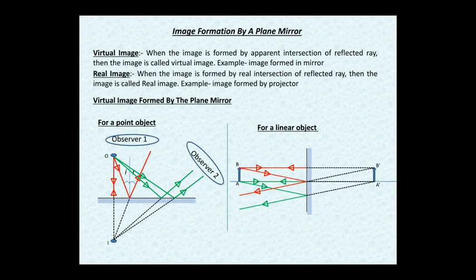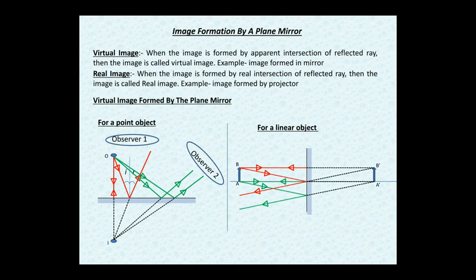So this is what we get for a linear object. In these two cases, the reflected lights are not intersecting each other in reality, but they appear to intersect each other behind the mirror. In these cases, we have got virtual images.